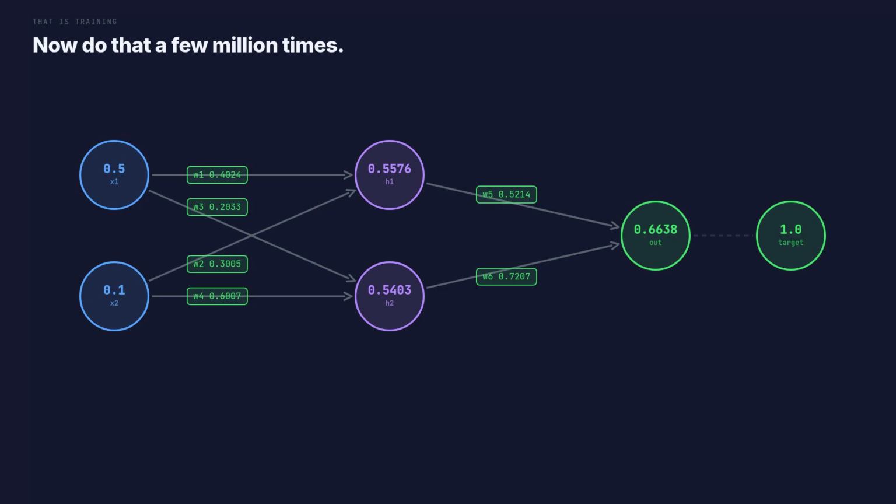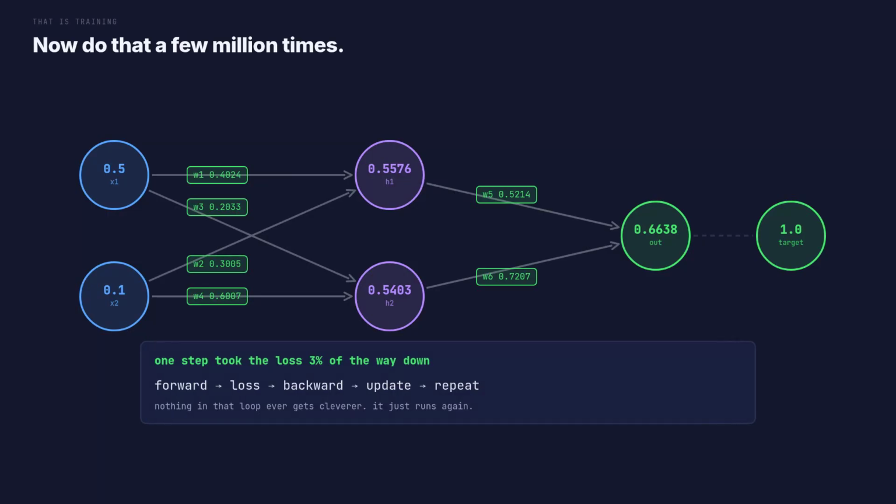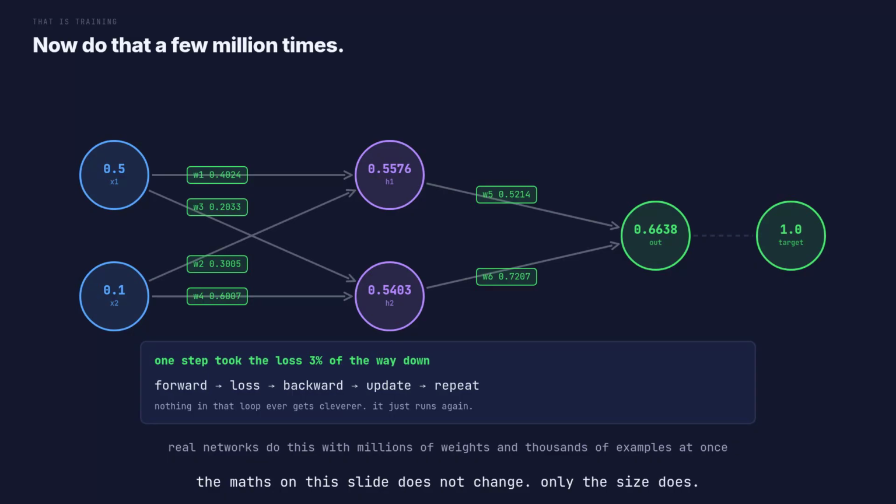And that, honestly, is training. There is nothing else to it. No second trick, no clever part I have been saving for the end. Go forward, measure the loss, go backward to split the blame, nudge the weights, then do the whole thing again. That one step took us about 3% of the way down, and nothing in that loop ever gets cleverer. It just runs again. A real network runs this exact loop with millions of weights and thousands of examples at a time. The bookkeeping gets enormous. The arithmetic does not. So if you followed the 6 weights on this screen, you have followed what a large model does. Only the size changed.